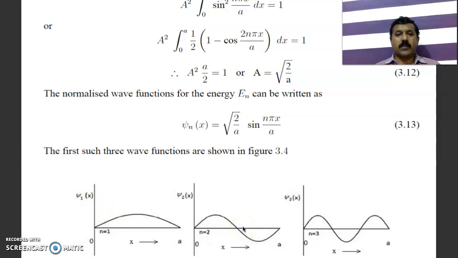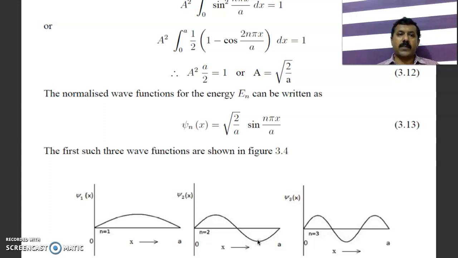And the corresponding probabilities, if you look at them, will be maximum, for example, if the particle is in the ground state, maximum number of times the probability will be at the center. That means you find the particle at the center. Similarly, if the particle is in the first excited state, so we call this the first excited state, you will see that the particle will be at x is equal to something like a by 4 or x is equal to 3a by 4. So you find the maximum number of times the particle here, or you find the maximum number of times the particle here. So these probabilities are not similar to those of classical mechanics.